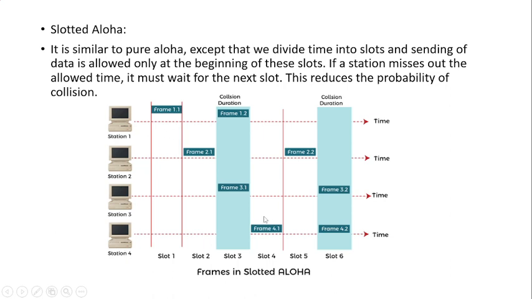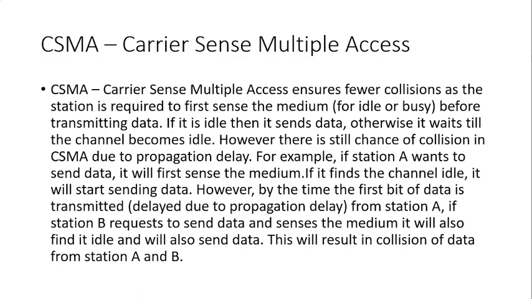Still, we cannot say that the collision will never happen. Station 1 is going to send frame 1.2 and at the same time station 3 is also going to send frame 3.0 in the same slot. So collision happens here. In order to avoid this, the next method called Carrier Sense Multiple Access, CSMA, has been introduced. This CSMA is divided into four types: one-persistent, O-persistent, non-persistent as well as P-persistent.